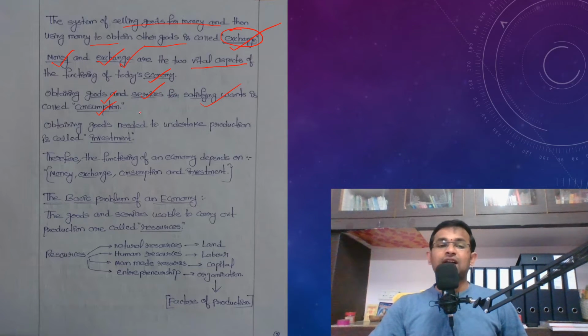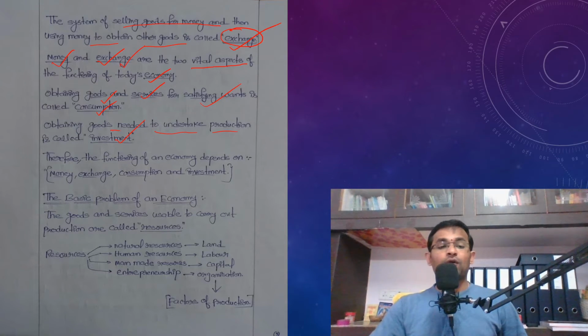So consumption means obtaining goods and services for satisfying wants, right? And obtaining goods needed to undertake production is called investment. So what is the meaning of investment? Investment means obtaining the capital goods. Obtaining the capital goods to produce goods and services is called investment.